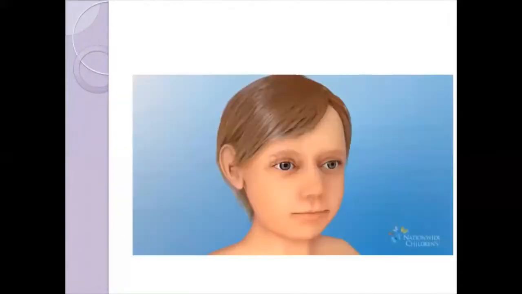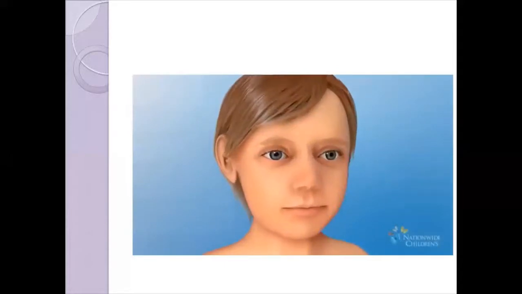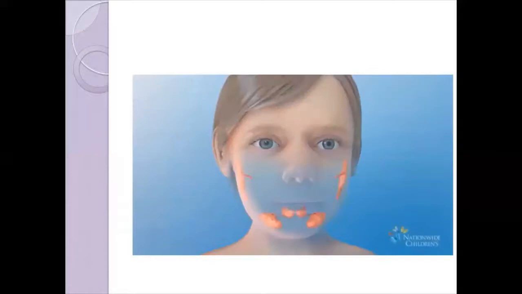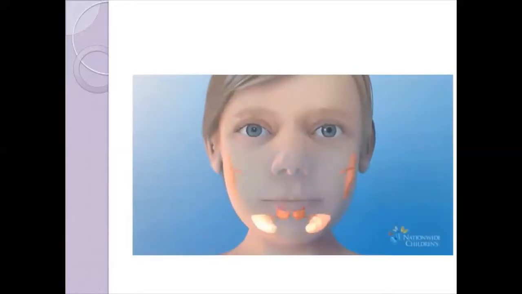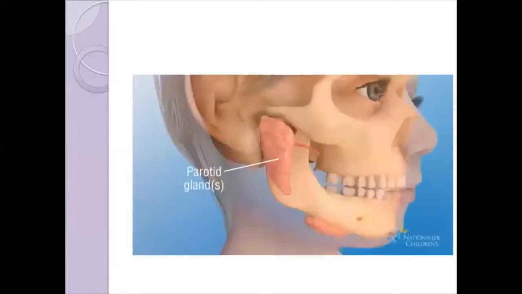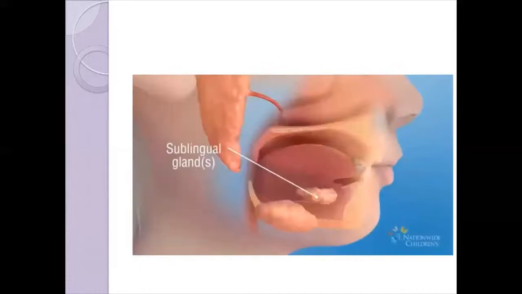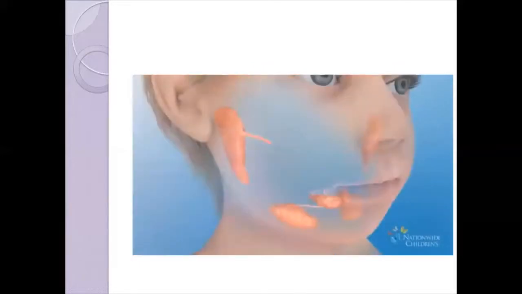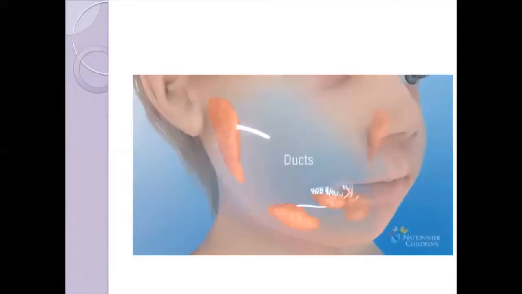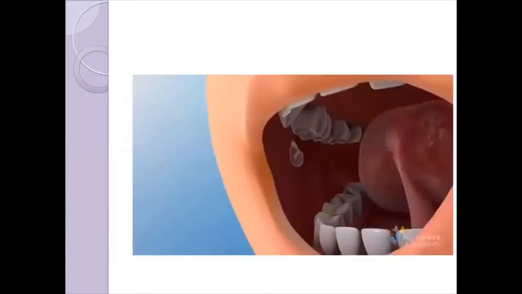Students, slide next. In order to understand what a ranula is, it's important to know about a few key structures near the mouth. Saliva is made by three main pairs of salivary glands in the mouth: parotid glands, submandibular glands, and sublingual glands. Each gland has hollow tubes, called ducts, that open into the mouth. The saliva, or spit, flows from the salivary glands through the ducts into the mouth.